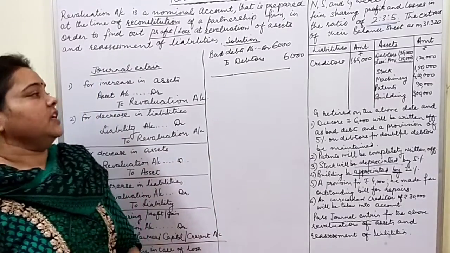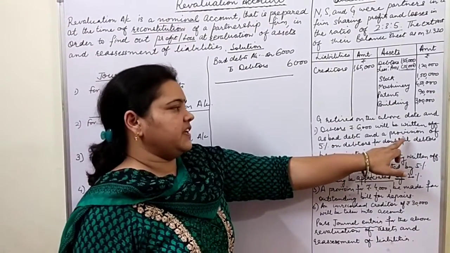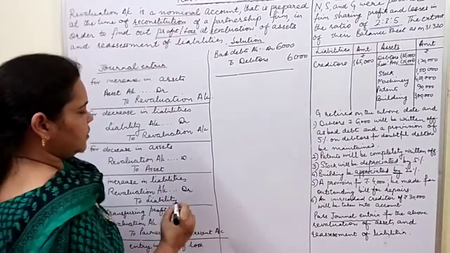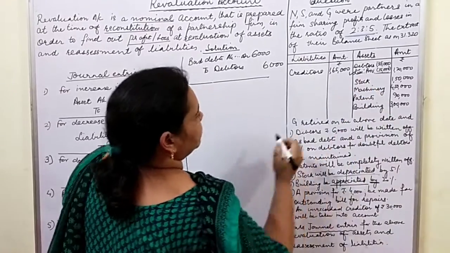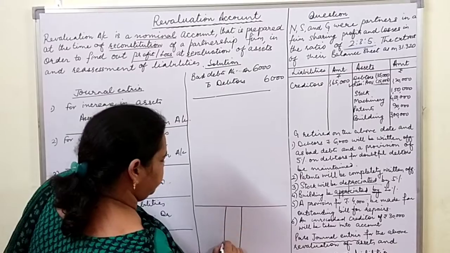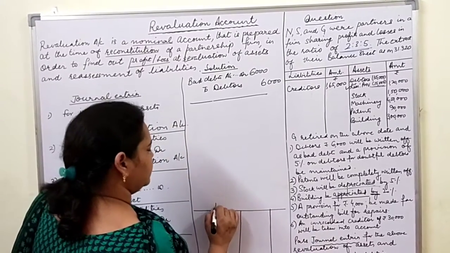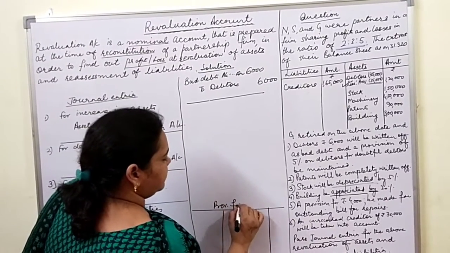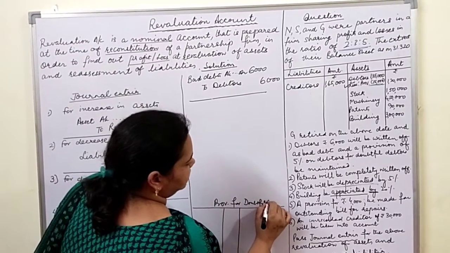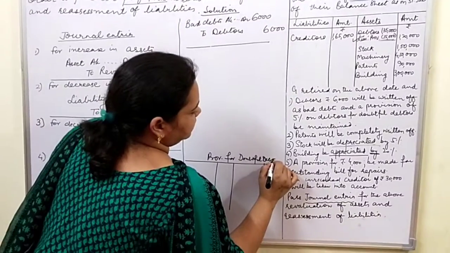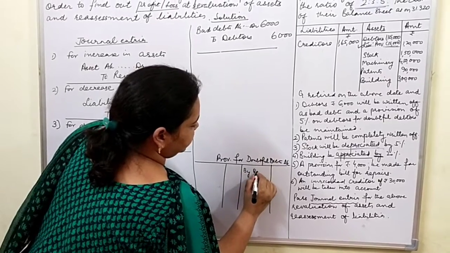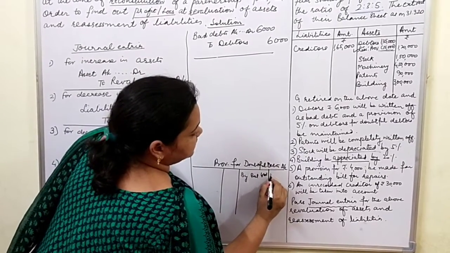Right? Now children, in order to proceed with these entries, we will have to prepare provision for bad debts account. We have already got a provision of 15,000 rupees. It is a liability, as you know. Temporarily I am making this account just as a rough work. Provision for doubtful debts account. It is having a credit balance, so its opening balance will be put here. It is 15,000.